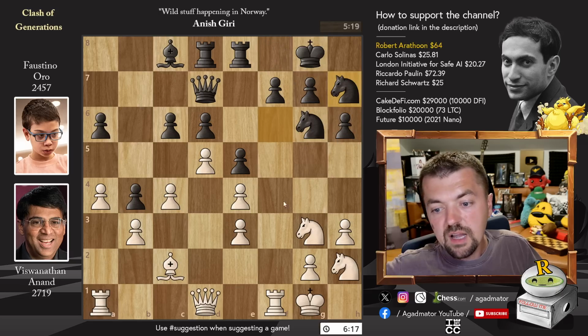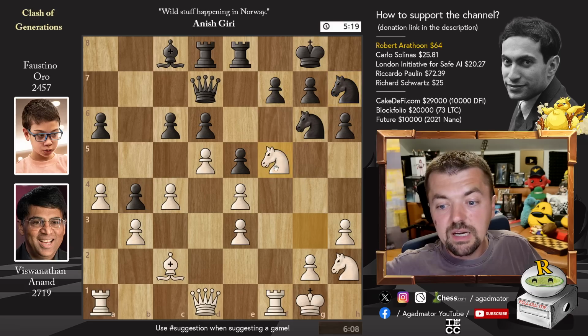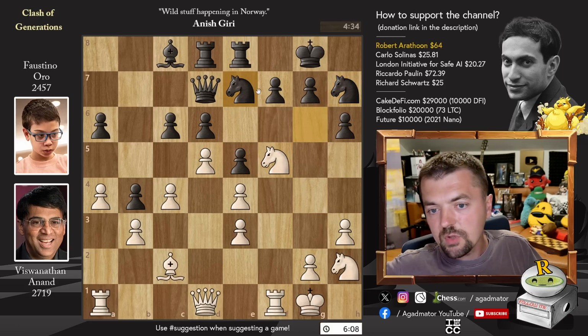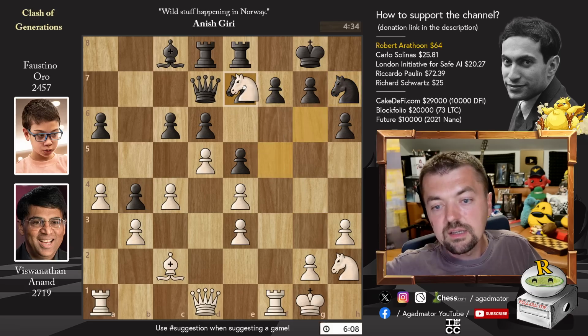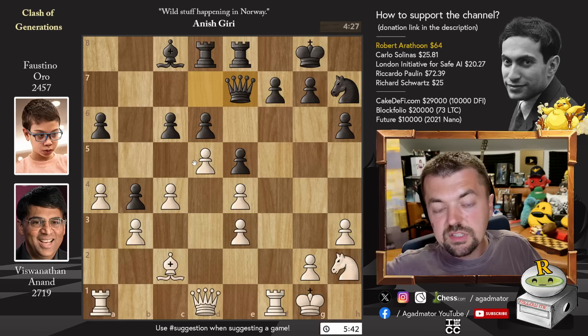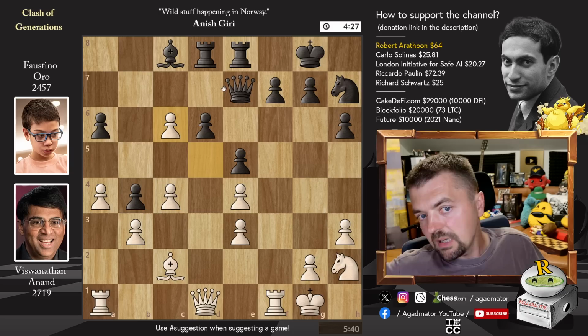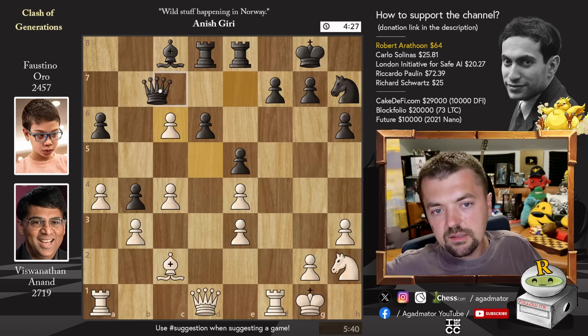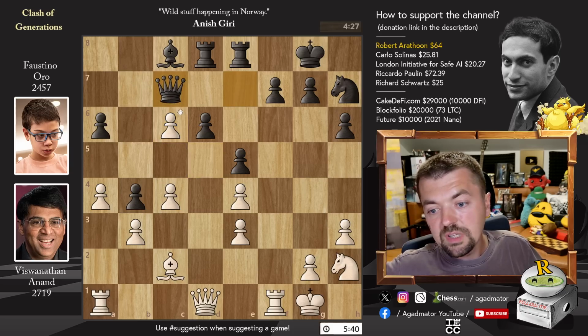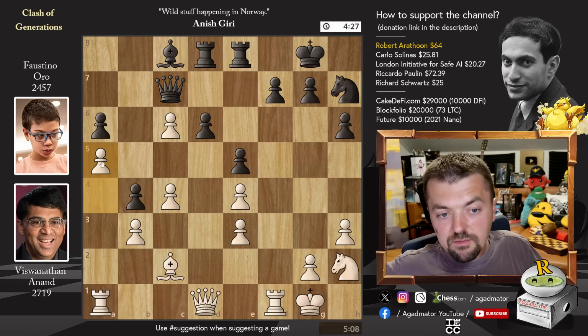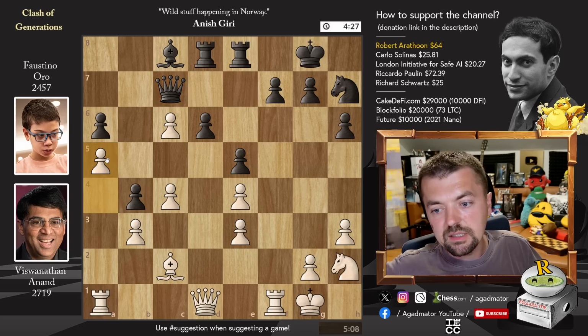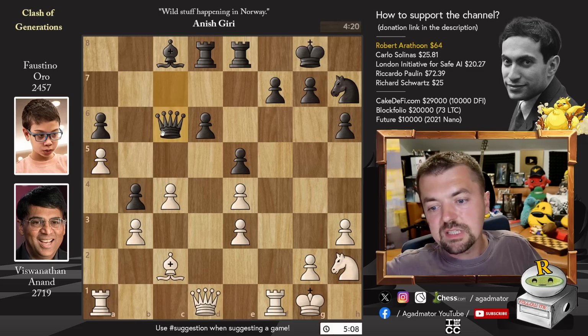We have knight to f5 by Anand and knight to e7, or immediately offering to trade that knight. So knight captures, we have queen captures, and d captures on c6. For the moment, Vishy wins a pawn, but Faustino will collect it momentarily. So queen to c7. Pawn to a5, grabbing more space here on the queen side, stopping that pawn from cementing on a5, and queen captures on c6.